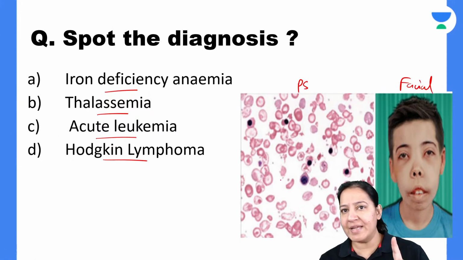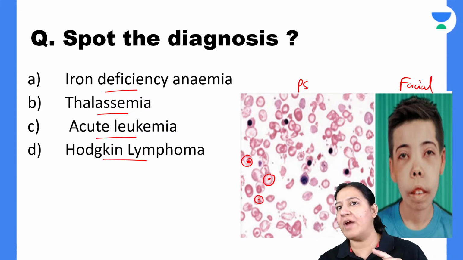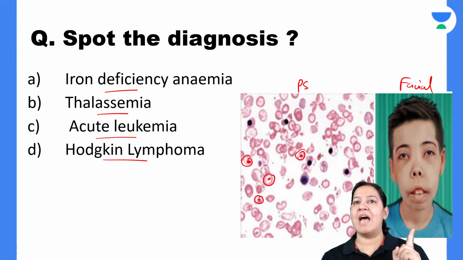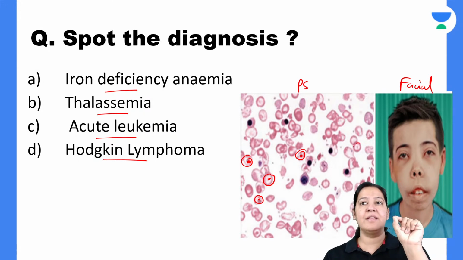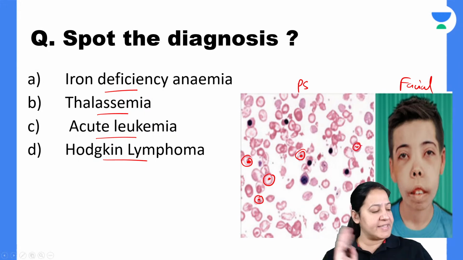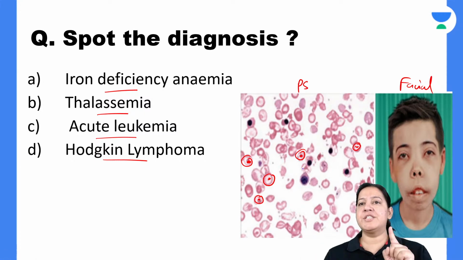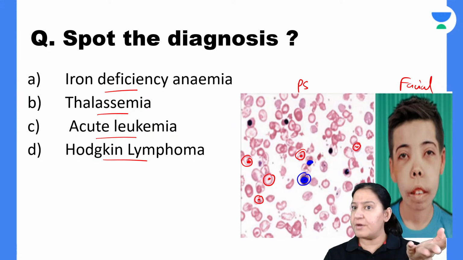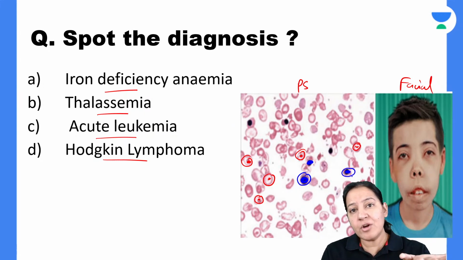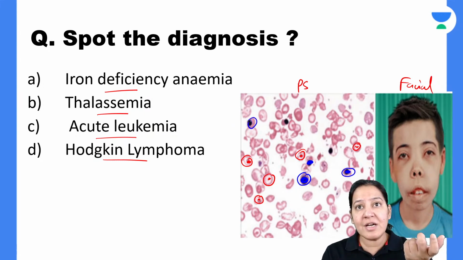In the image, you can see all the RBCs. Maximum RBCs are target cells. There is a dot-like structure in the RBC, right at the center. That is the number one clue given in the image. The second clue given in the image: many RBCs are nucleated. So these are premature RBCs, the precursors of the RBCs, that are coming out. These RBCs are non-nucleated, but some of the RBCs are showing a nucleus.